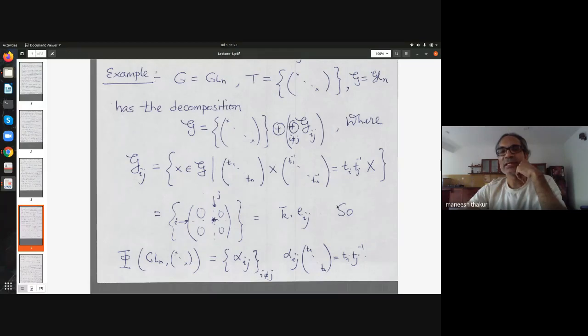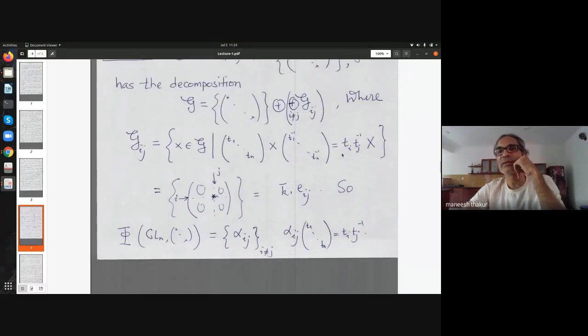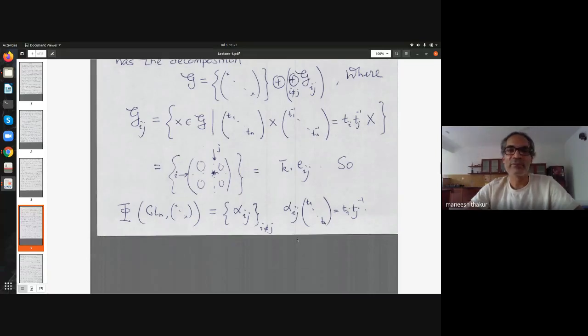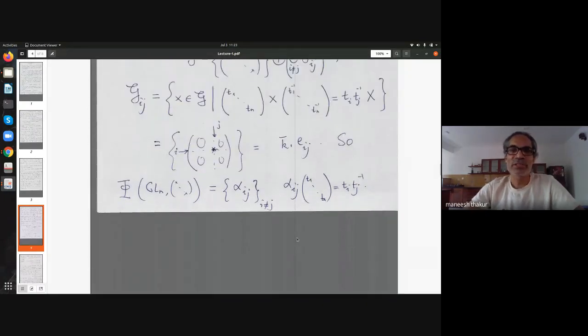So alpha_i, alpha_j inverse really, that is the character that occurs here, and that I am calling alpha_ij. So alpha_ij of (t1, t2, ..., tn) is t_i t_j inverse. This is the eigen character. So as a character, alpha_ij is alpha_i times alpha_j inverse. That is the character we get, and those are the roots.